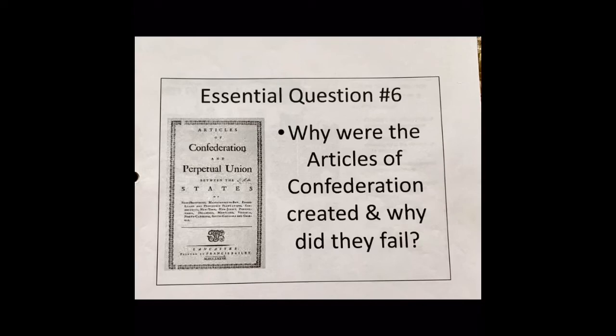Okay, quick video of the notes here over the next essential question. It's essential question number 8. Don't worry about what the notes say at the top. The essential question is, why were the Articles of Confederation created and why did they fail?